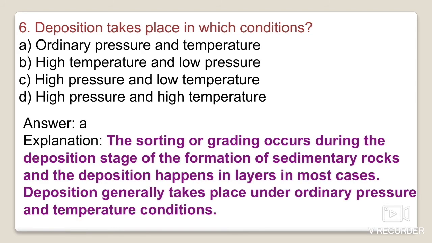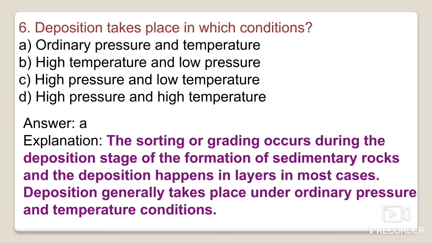There are combinations given here, and as you know, deposition takes place at ordinary pressure as well as temperature. High pressure and high temperature are required for the formation of metamorphic rocks, but in the case of sedimentary rocks, ordinary pressure and temperature is required.